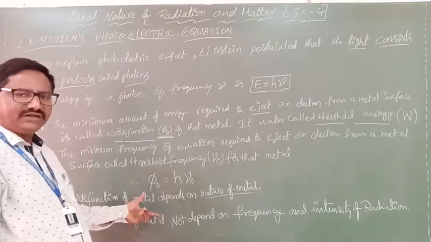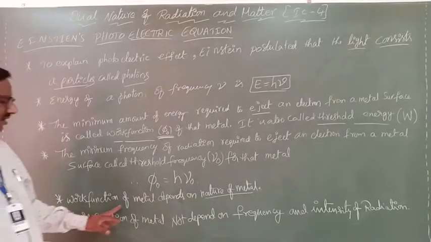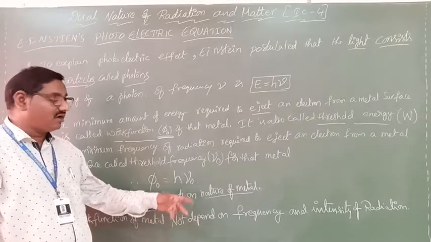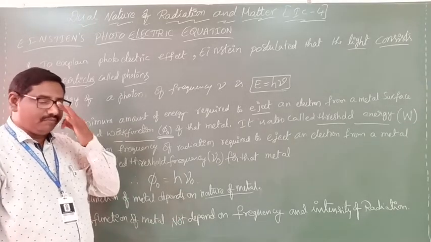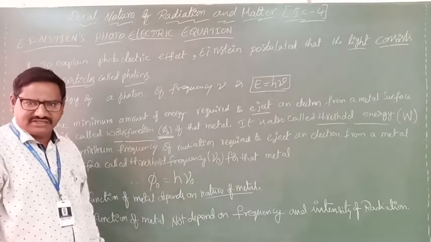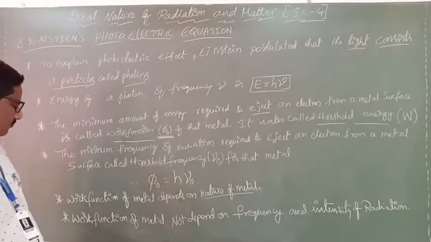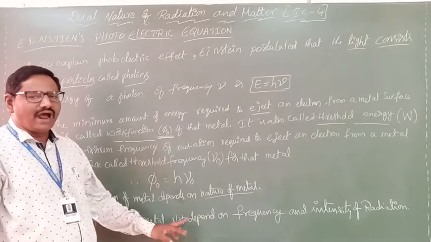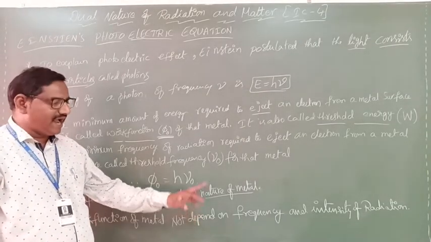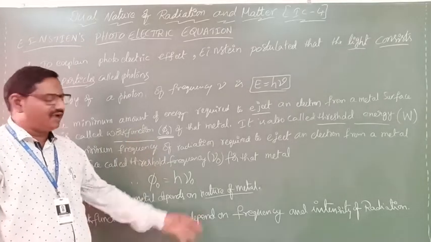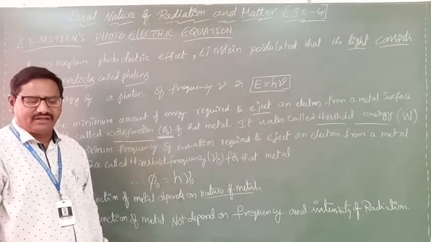Clear? These two points are most important. The work function of a metal depends on the nature of the material, and is not dependent upon the frequency and intensity of radiation.